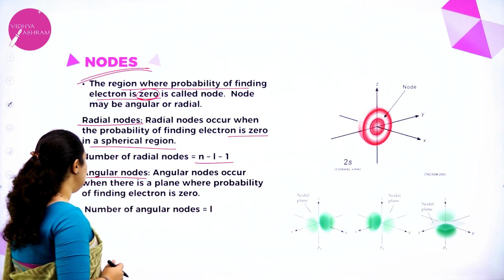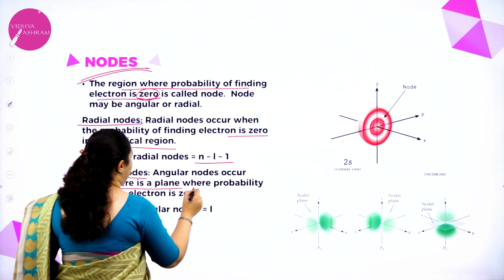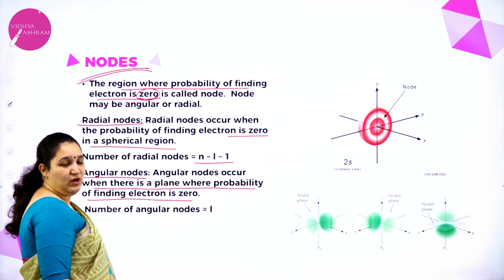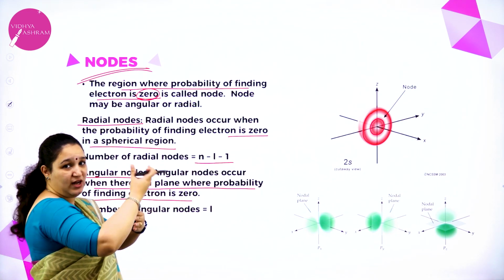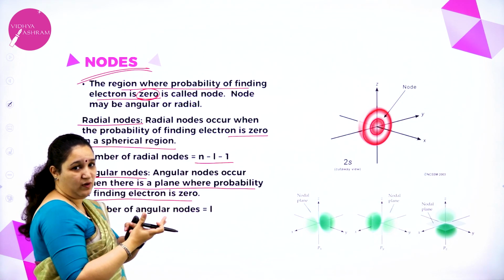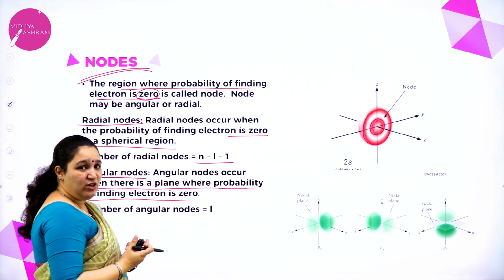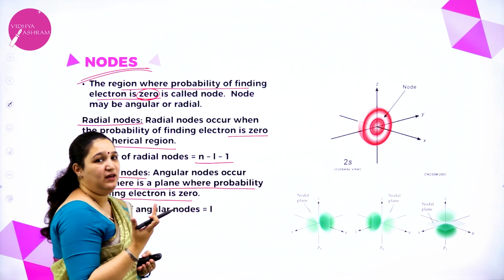Okay. Next is angular node. Angular node occurs when there is a plane where probability of finding the electron is 0. Here it is a radial node, means it's a spherical region, whereas angular node means it's a plane. Okay, in that plane you cannot find any electrons.